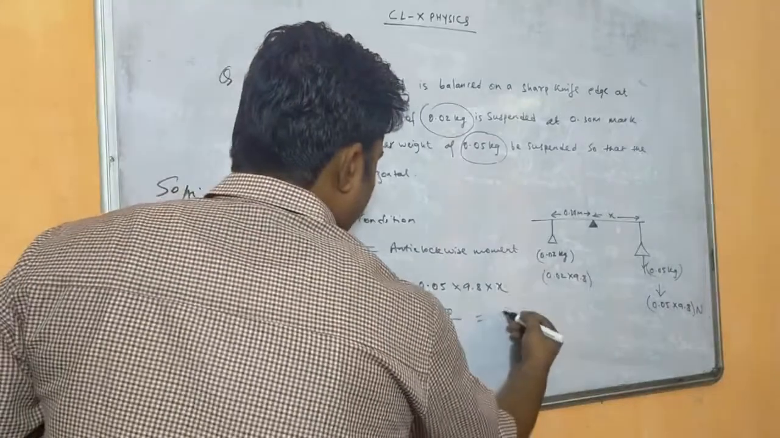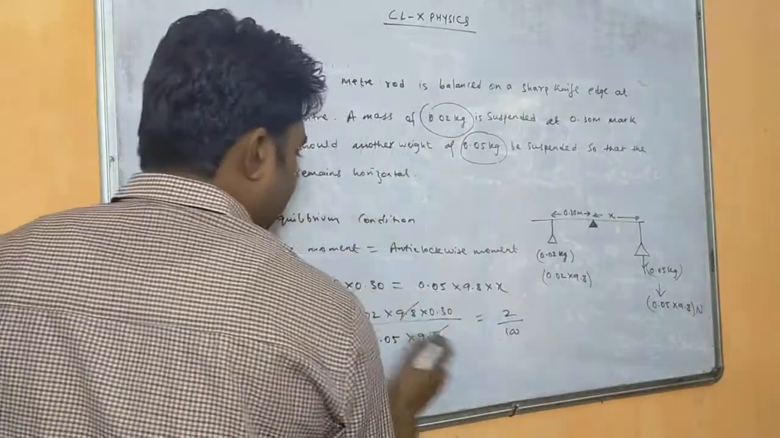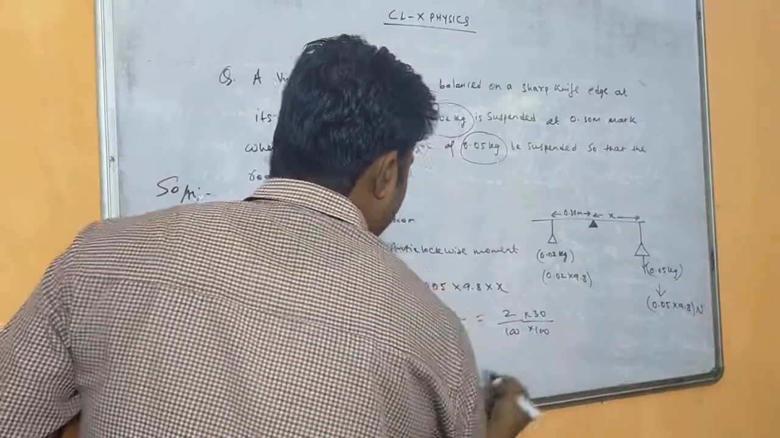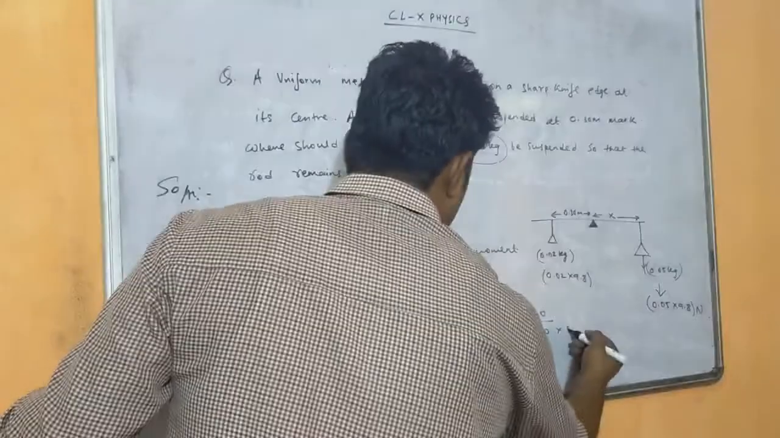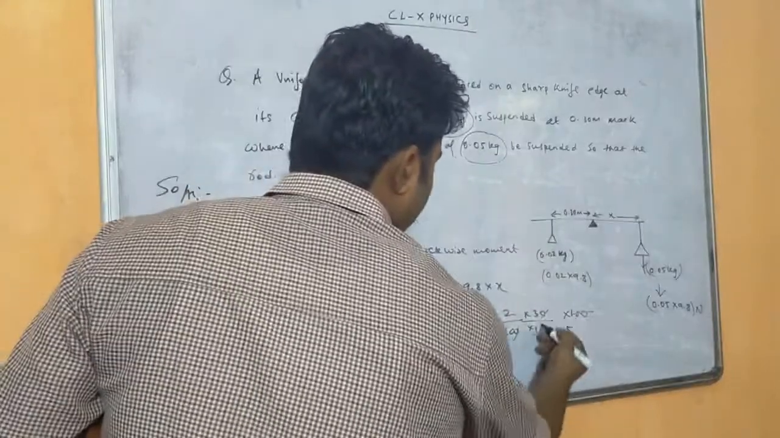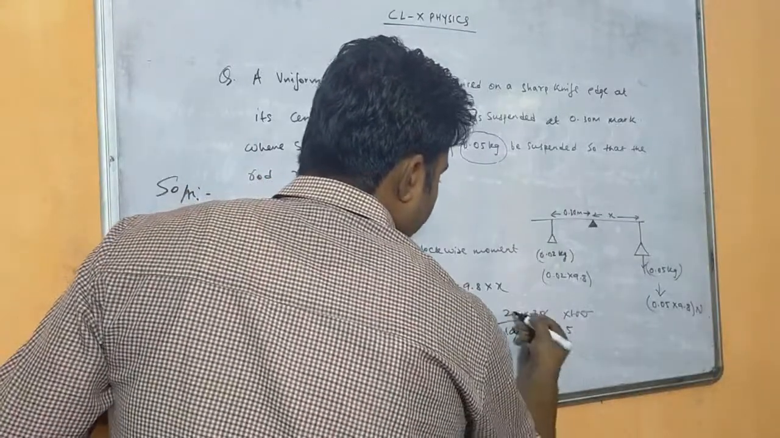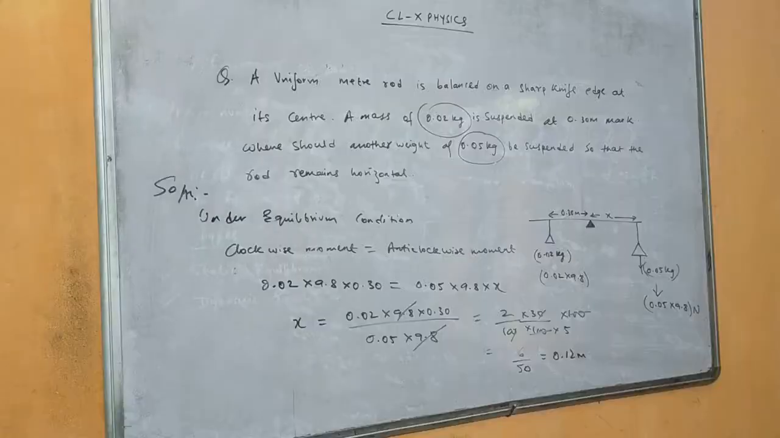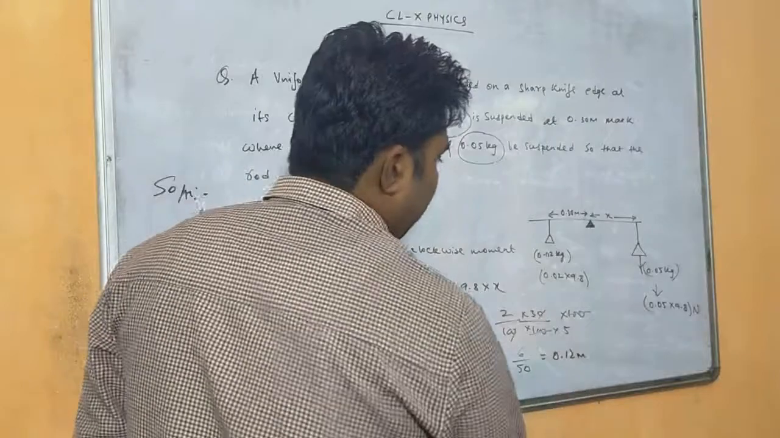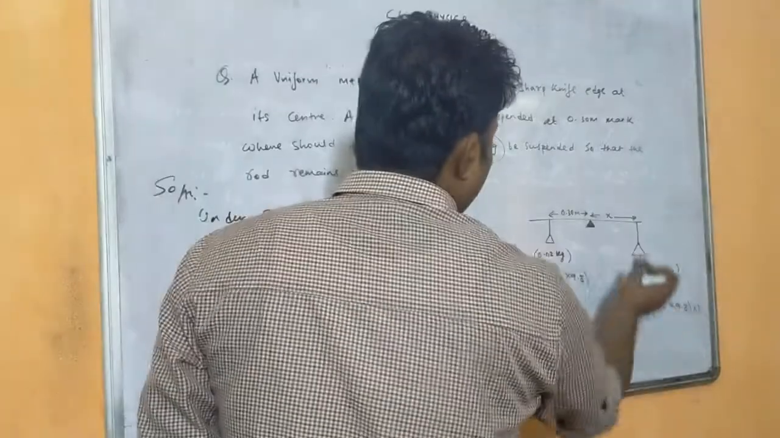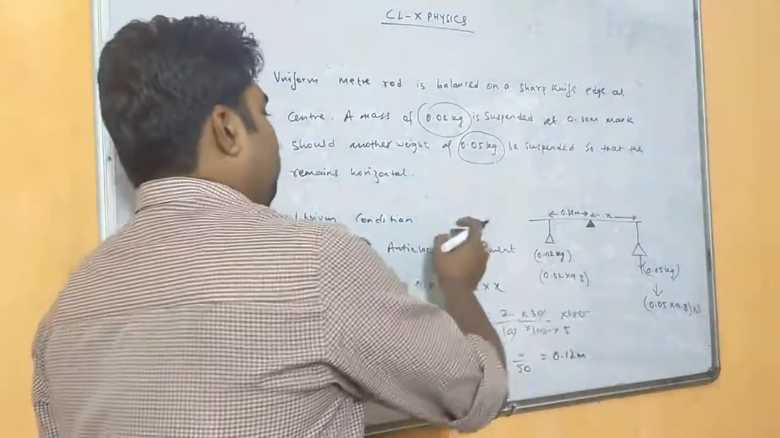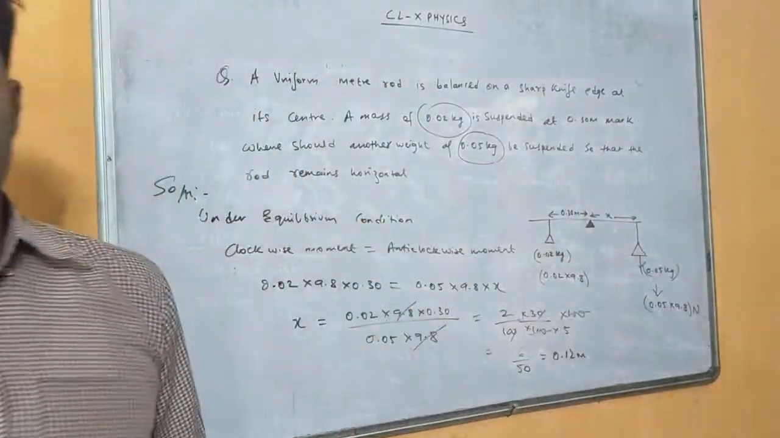If you solve this one, we will get 2 by 100 into 30 by 100, divided by 5 by 100. That means 100 and 100 get cancelled, and 10 and 10 get cancelled here. So what will we get here? 2 times 3 is 6, so 6 by 50. Therefore 6 by 50 means 0.12. So at 0.12 meter, the weight of 0.05 kg is placed, and the rod will be in equilibrium, right?